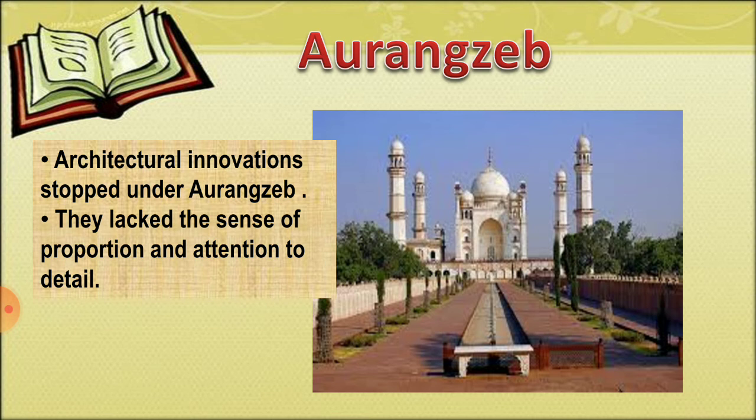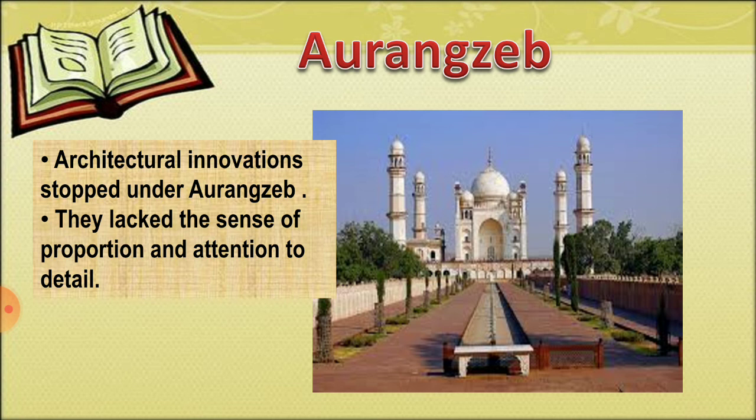Now the next Mughal emperor is Aurangzeb. Architectural innovation, however, stopped under Aurangzeb. Most of his buildings were mere copies of earlier ones. They also lacked a sense of proportion and attention to detail. The tomb of Rabia Daurani, Aurangzeb's wife at Aurangabad, as you can see in the picture, is a poor imitation of the Taj Mahal.